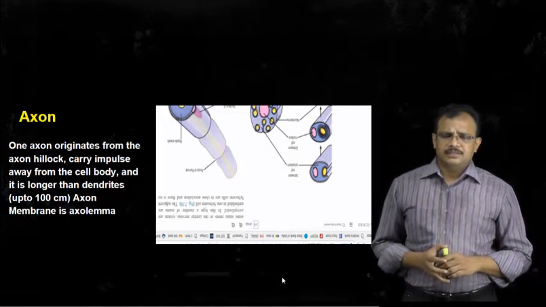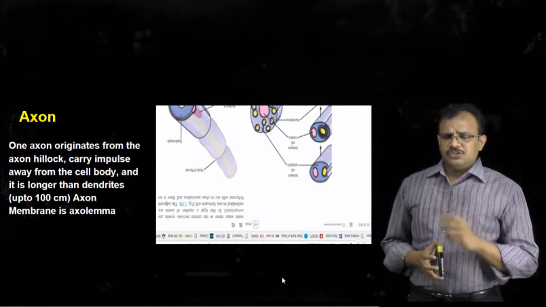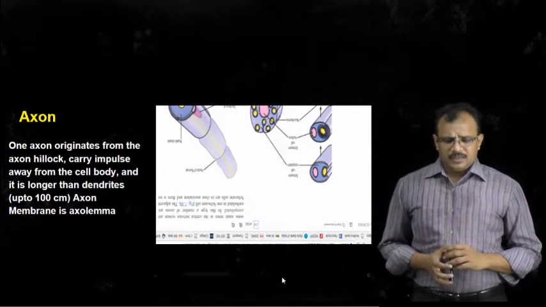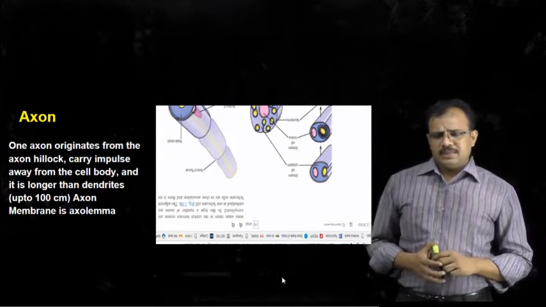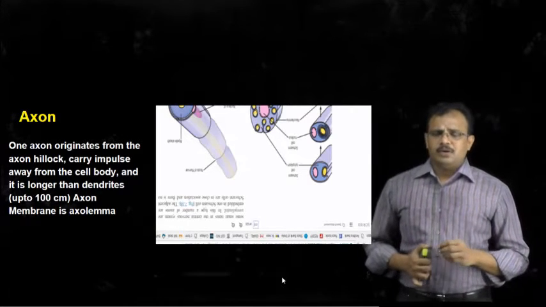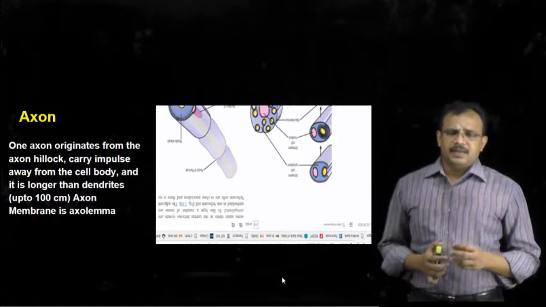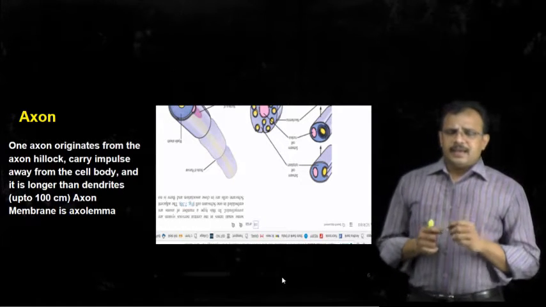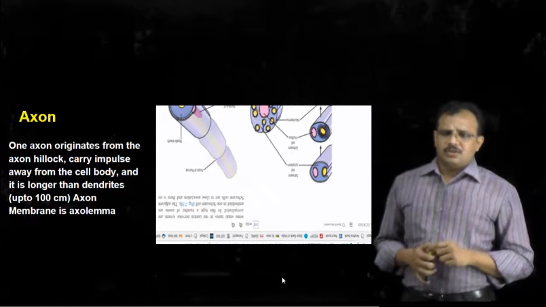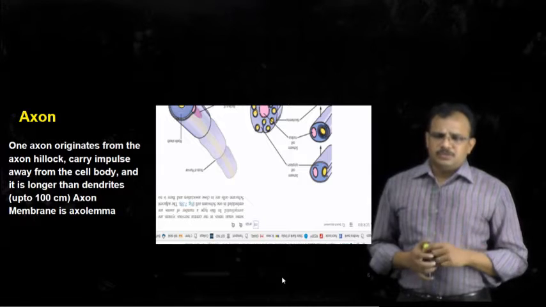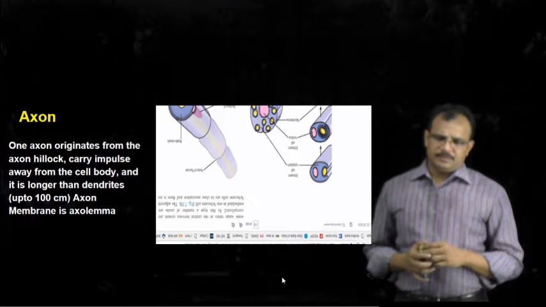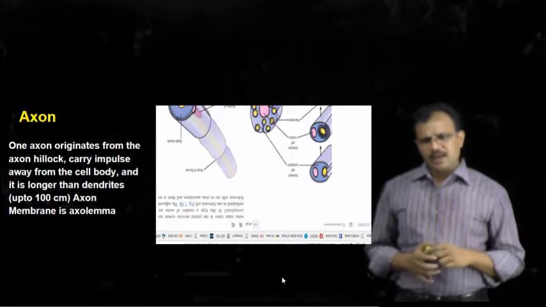We will see how the axon is arranged in different types of nerve cells. Generally, nerve cells are of two different types. They are called myelinated neurons and non-myelinated neurons. Myelinated neurons have a myelin sheath on the axon, hence they are called myelinated neurons, whereas non-myelinated neurons do not have such a myelin sheath on their axon.